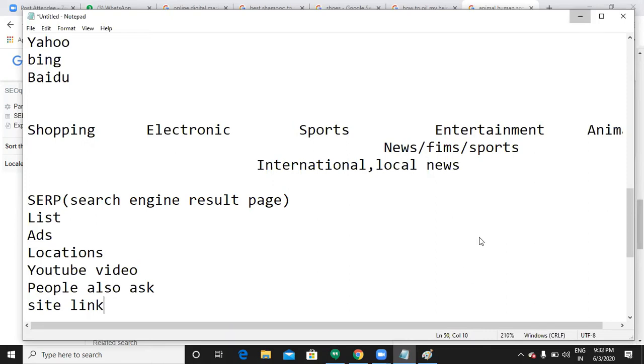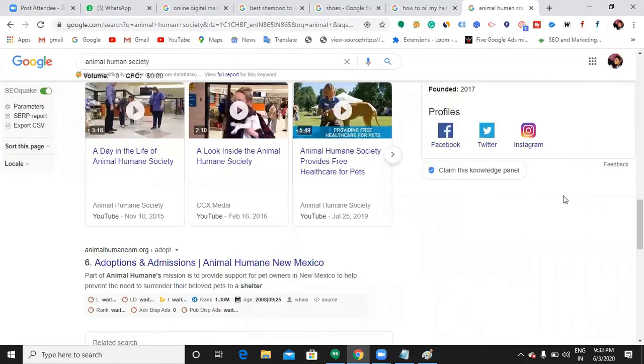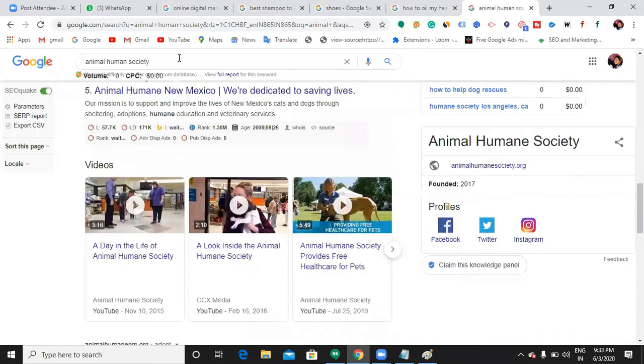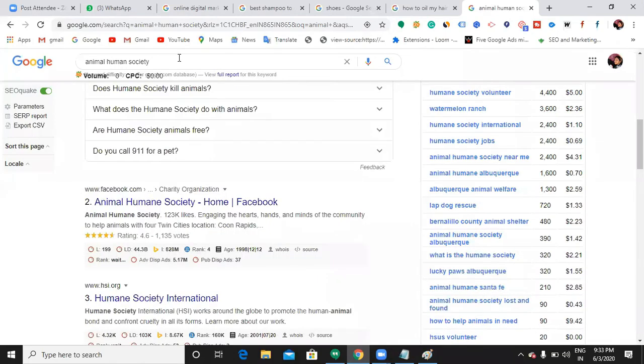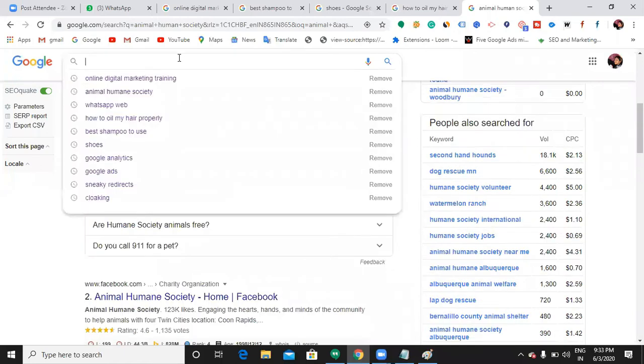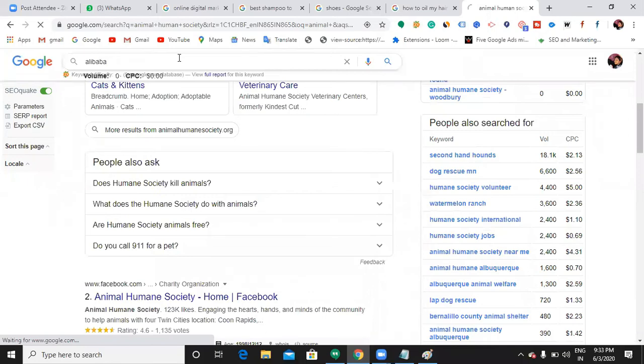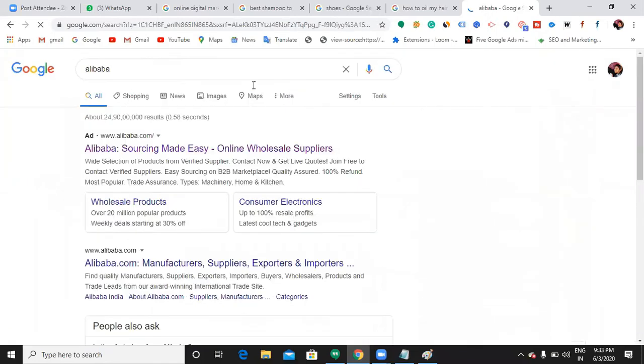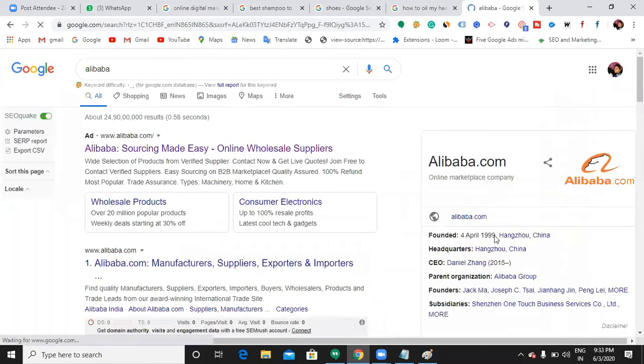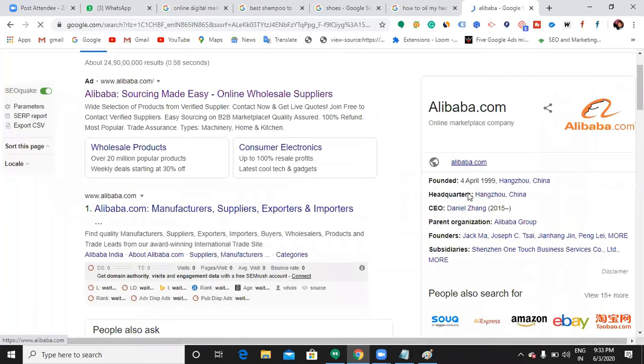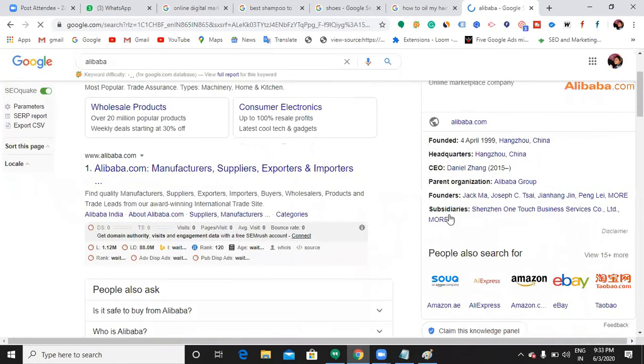How this SERP is changing according to the user's query. Sometimes it will show you the knowledge panel on the right side as well. If I search for Alibaba.com, can you see? It is showing me founded, headquarters, CEO.